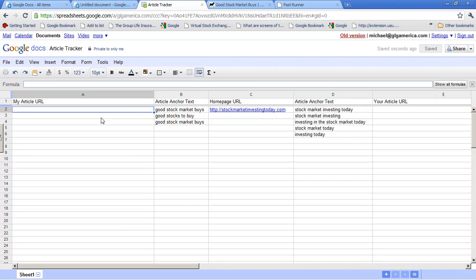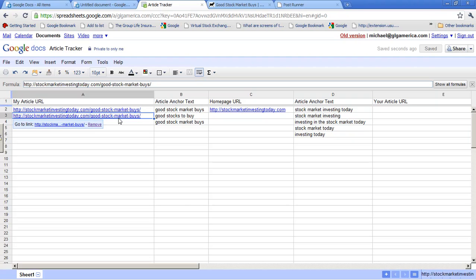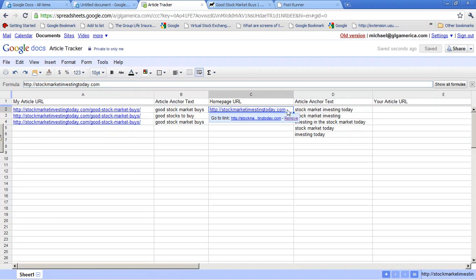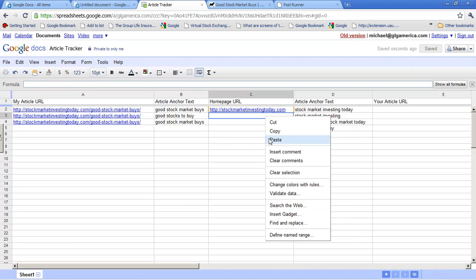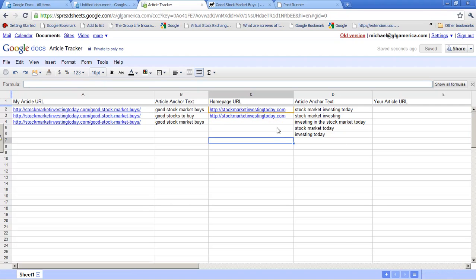And I think a lot of times you have to hit Control V, and that'll stick that in there. And so for the first 3 articles you're going to do, that's the anchor text. Now, you can see I've already pasted my homepage URL in there, and I'll go ahead and copy that again and put that here. Now, for each article you write, there's going to be 2 links. One's going to link to my article, and one's going to link to my homepage.